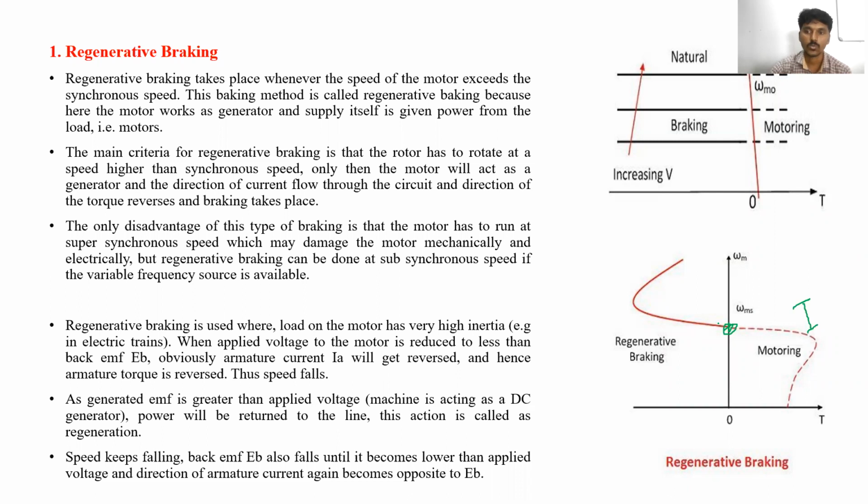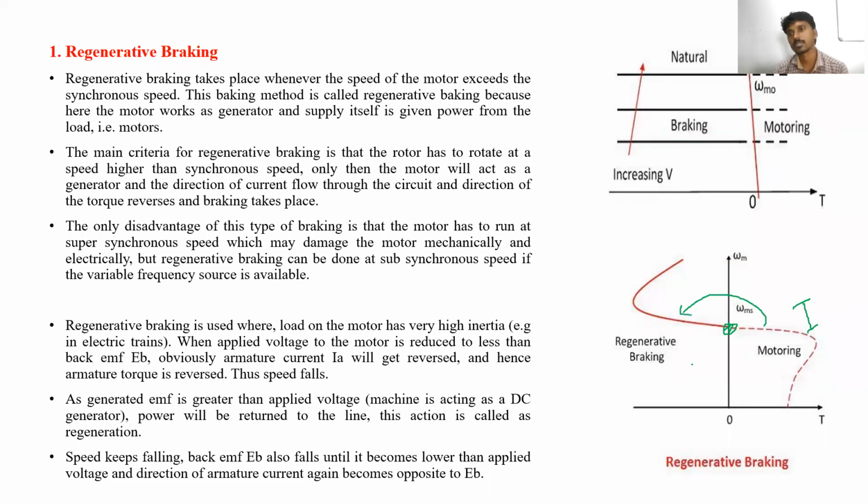Is it clear? Whenever the motor is operated above the rated speed, it will work as a generator. The power or current will flow from load to source, and the entire operation is totally shifted to the second quadrant.